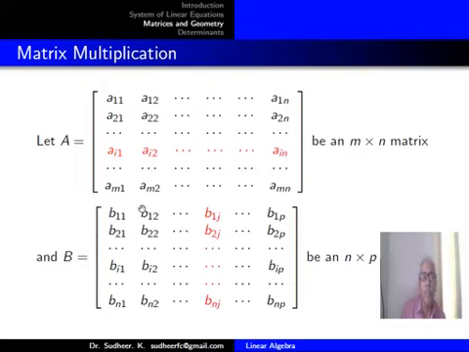For that product to be found, the number of elements in the red row should be equal to the number of elements in the red column of the matrix B.